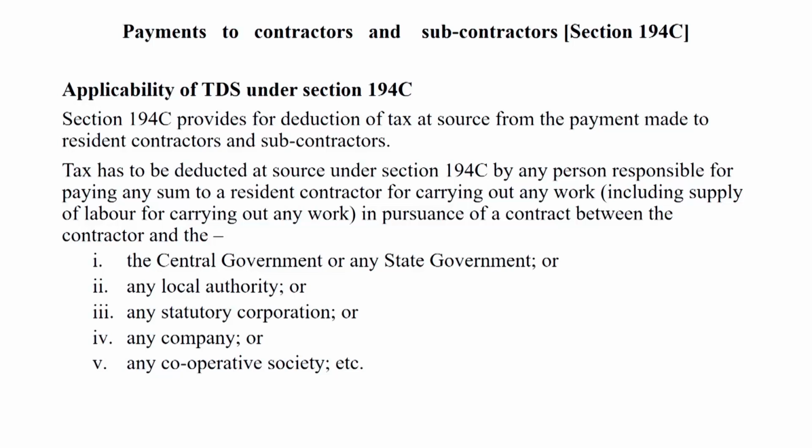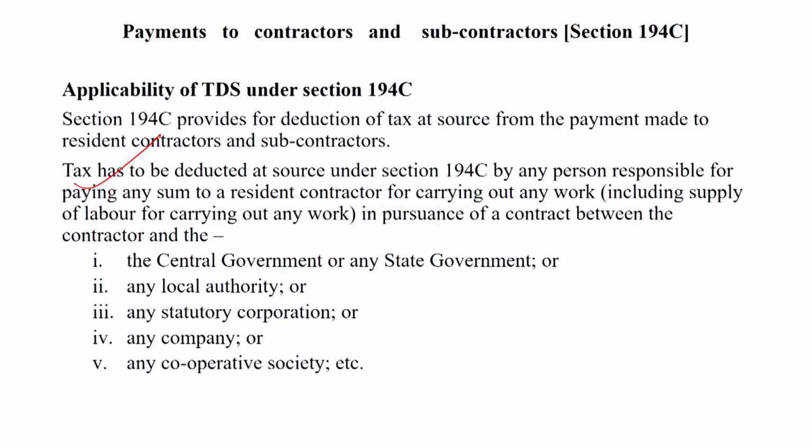Dear students, payment to contractor and subcontractor, section 194C, applicability of TDS under section 194C. 194C is related to the types of business covered under 44ADA. This section 194C provides for deduction of tax at source from payments made to a resident contractor and subcontractor under a contract.